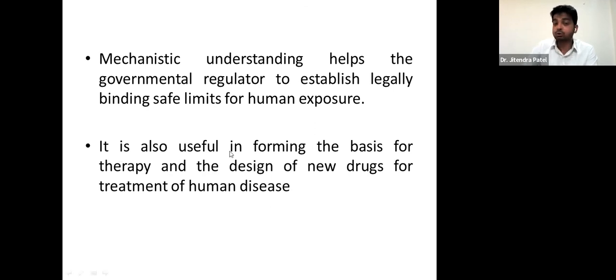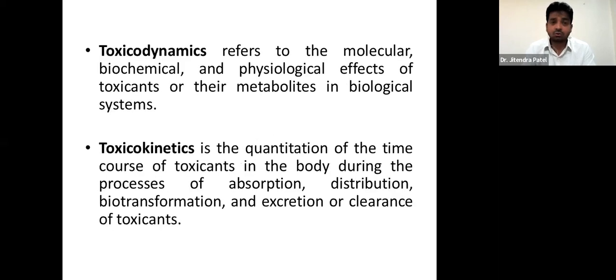It is also useful in forming the basis for therapy and design of new drugs for treatment of human disease, right? Once it is determined whether it is absorbed and metabolized in the liver, or in the blood, or in the kidney, what location it adopts, and what kind of harmful effect it is going to give, we can design new drugs for treatment of human disease. That can be known by mechanistic toxicology.